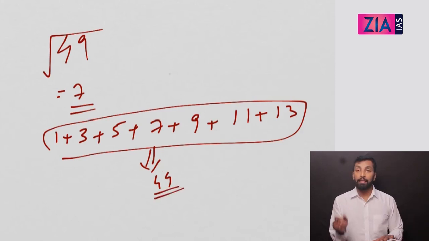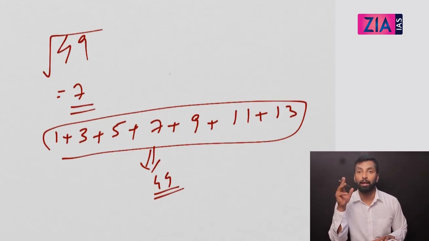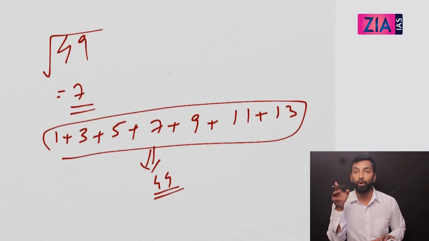So basically the sum of the first n odd numbers is n square. So the sum of the first 3 odd numbers is 3 square. The sum of the first 4 odd numbers, 4 square. The sum of the first 10 odd numbers, 10 square. The sum of the first 100 odd numbers, 100 square. Now another point I want to tell you: you take any square, let's take 16. We have seen you can write a square number as the sum of the first n consecutive odd numbers. Now, can you write a square number as a sum of consecutive numbers?